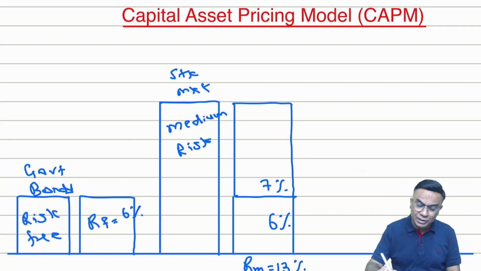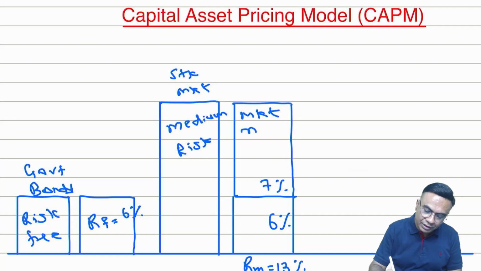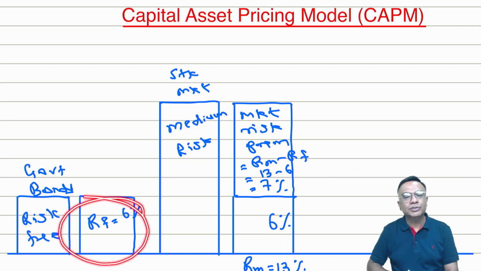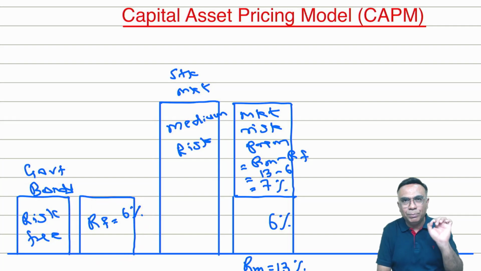This 7% is called the market risk premium, and we can call it RM, return from the market, minus RF. This is 13 minus 6. Remember the risk free rate; this is called the market entry point.